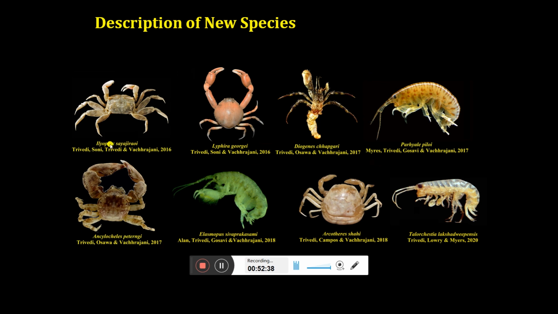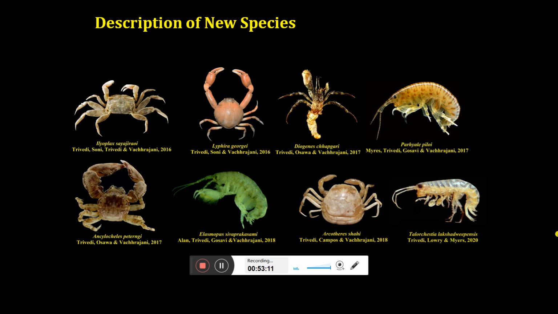For example, I have named this species after Sayajirao Gaikwad, Maharaja Sayajirao Gaikwad. This species is named after JC Jose, who was the founder head of the department. This species, Chhapgar, is named after Dr. BF Chhapgar for his greatest contribution to the studies of the Indian crustaceans. This is named after Professor Bonnie Pilo, who was the former head of the zoology department. Similarly, I have named species after several scientists and academicians. This species is named after its type locality, Lakshadweep Island: Lakshadweepensis.